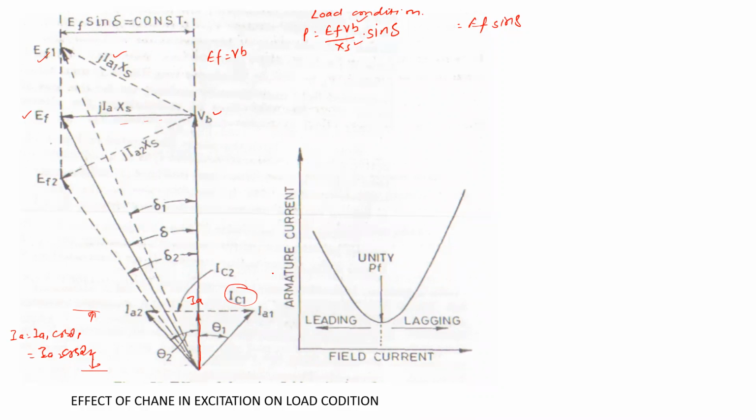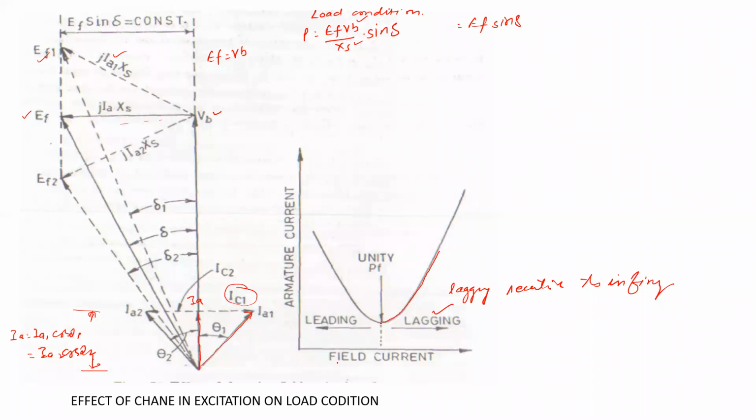And this is the armature current. The magnitude of armature current is minimum at unity power factor. As the excitation increases, the machine will supply reactive power to the infinite bus and work on the lagging power factor. So here the magnitude of the current increases, and it supplies lagging reactive power to the infinite bus.